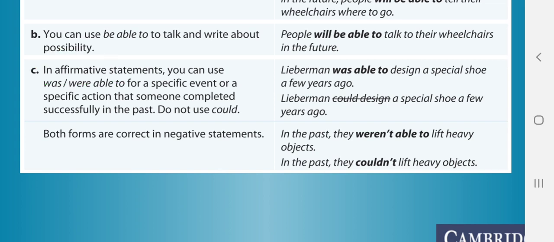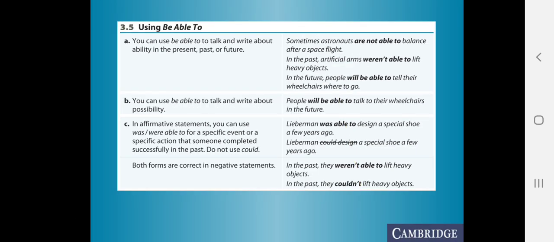So basically, that's it, guys. That's the way we use be able to.